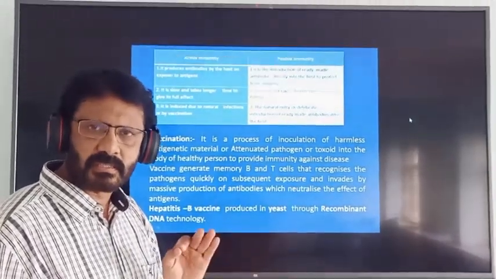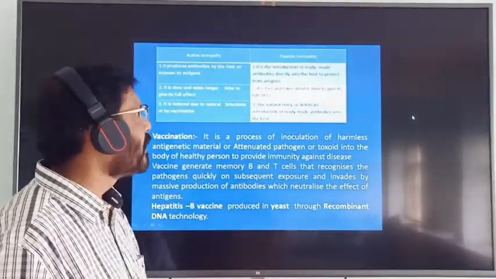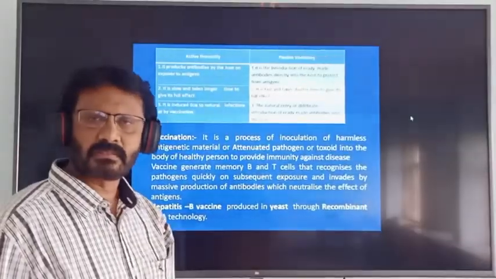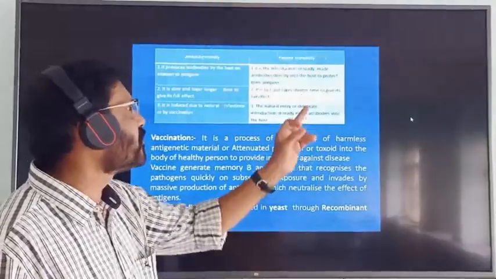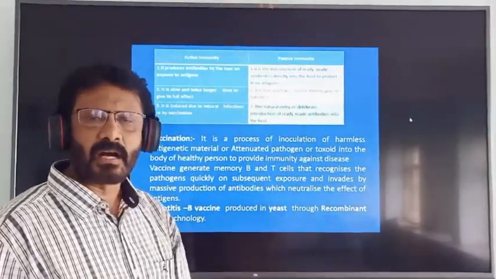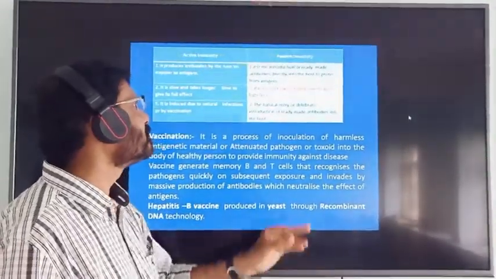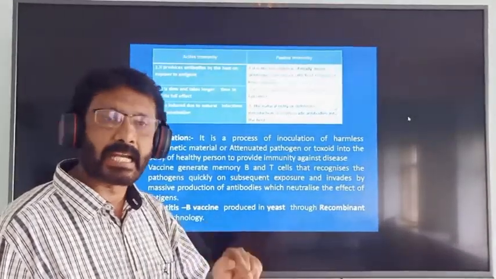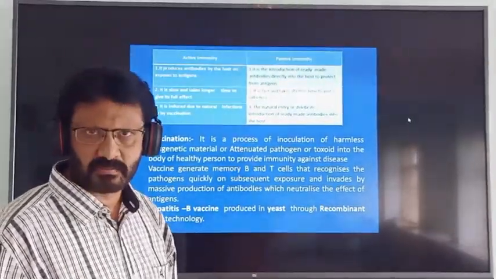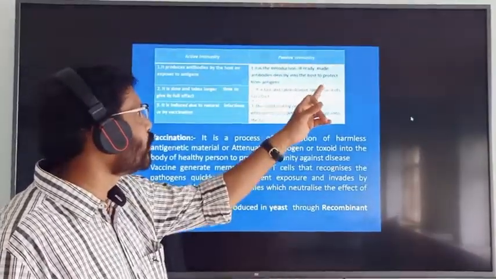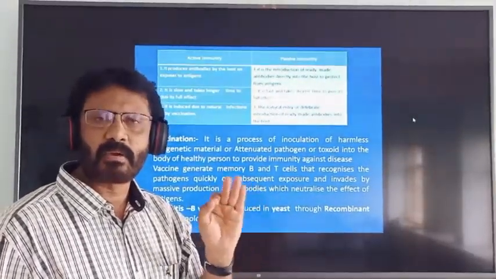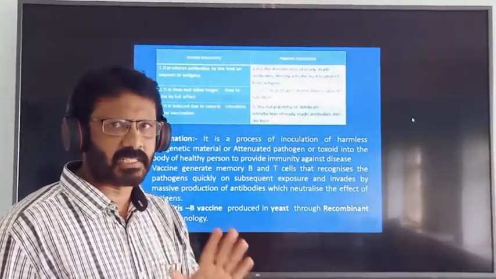Any foreign particles are called antigens. Passive immunity is the introduction of ready-made or preformed antibodies directly into the host or individual to protect the body from antigen. That is the first difference.